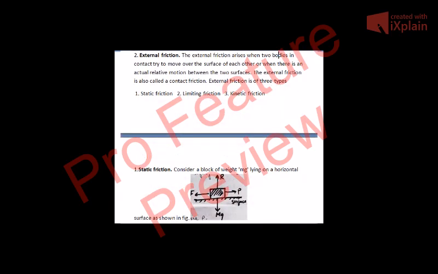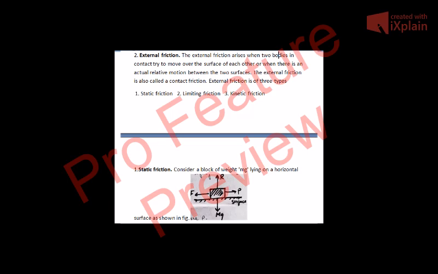Now let us discuss external friction, which will be our main focus. External friction arises when two bodies in contact try to move over the surface of each other, or when there is actual relative motion between the two surfaces. If one body tries to move over the surface of another body, there is a force of friction, and that force is known as external friction. Or if it actually moves over the surface of another body, that is also called external friction.